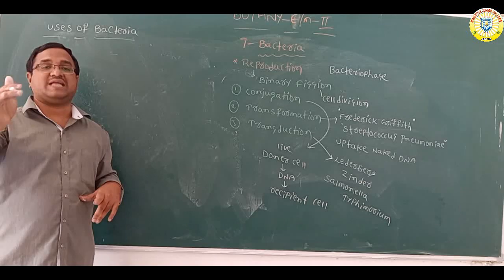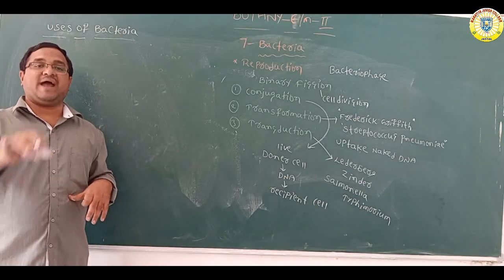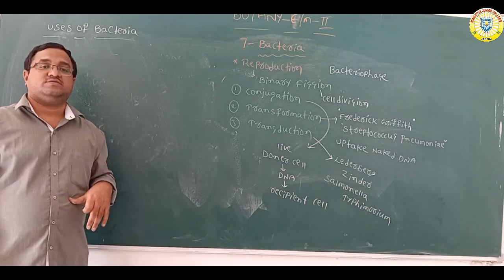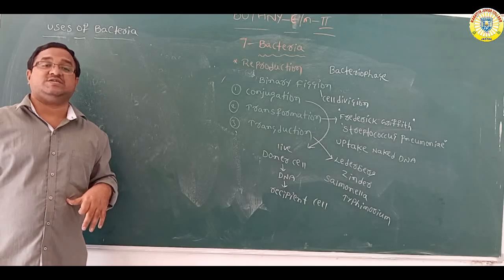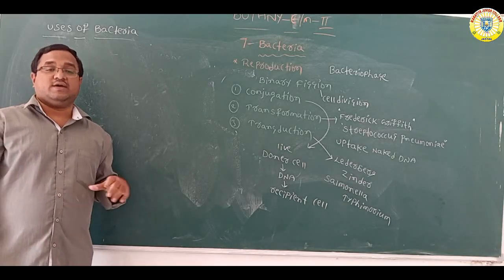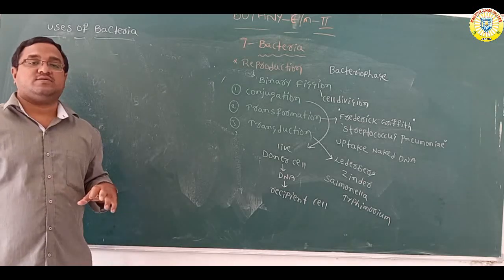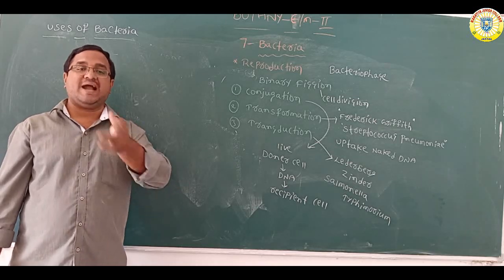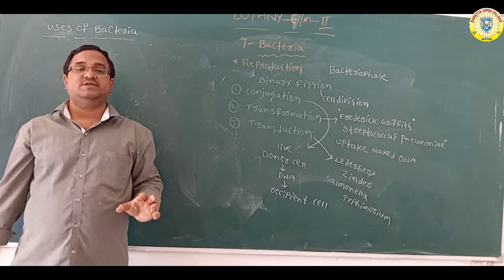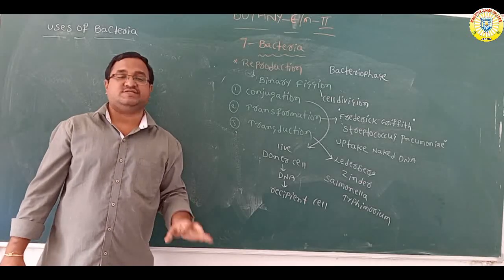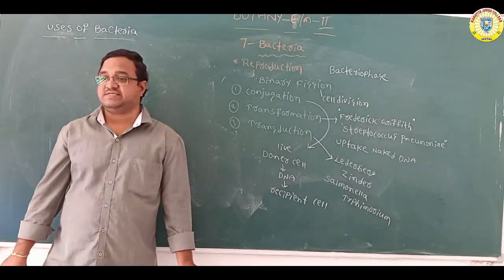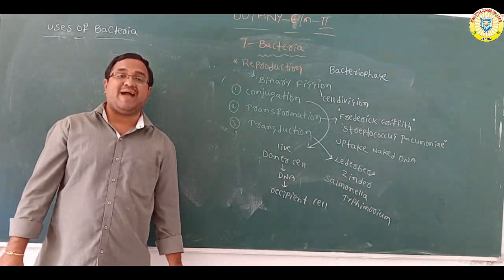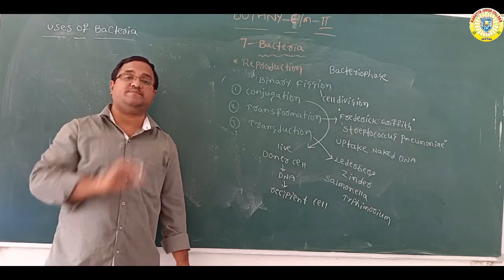One useful bacteria is lactobacillus bacteria, and rhizobium bacteria is present in the root nodules of some leguminous plants, which maintain a symbiotic relationship with roots. The rhizobium bacteria gives nitrogen in simple forms to the plant. The plant gives shelter and food to the bacteria. In this situation, both are benefited. That type of association is called symbiosis. So rhizobium is a symbiotic bacteria.